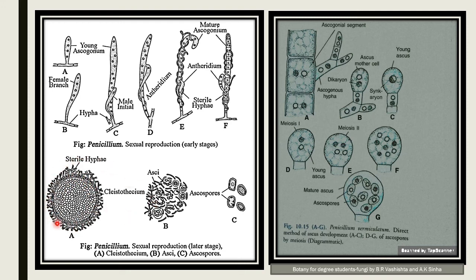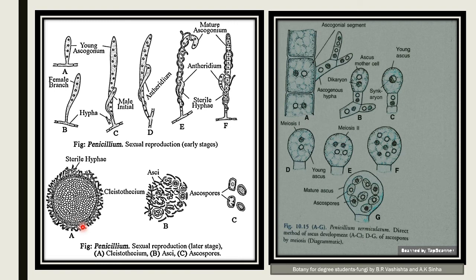This is the fruiting body of Penicillium, and this is a completely closed structure. You can see that this is a closed structure, there are no holes. This completely closed structure of Penicillium is called a cleistothecium. The ascocarp of Penicillium is called a cleistothecium because it is a closed ascocarp.